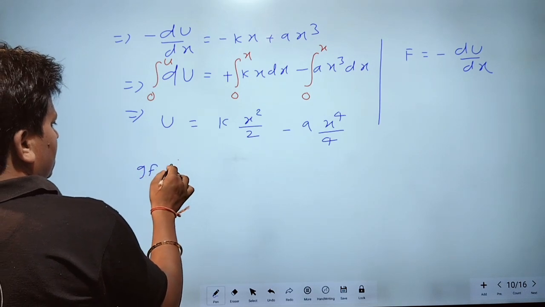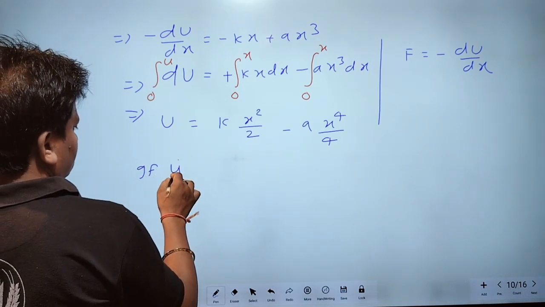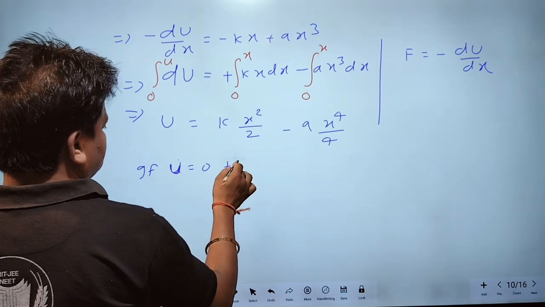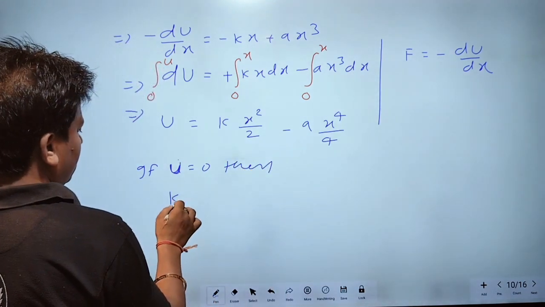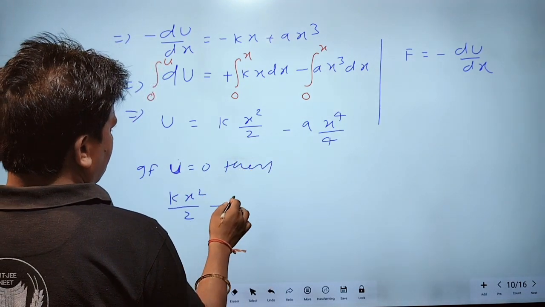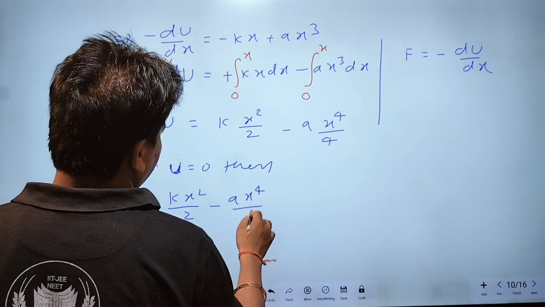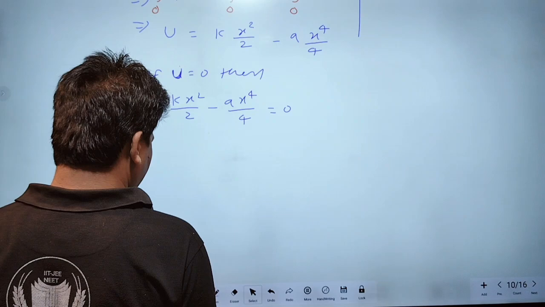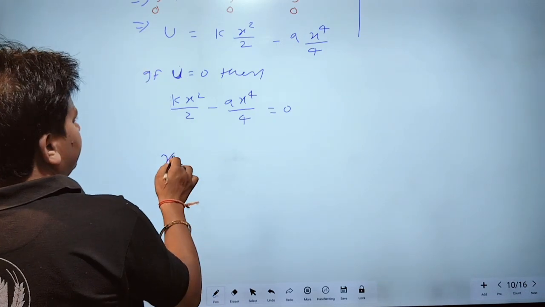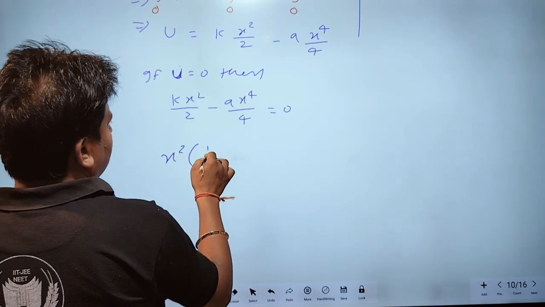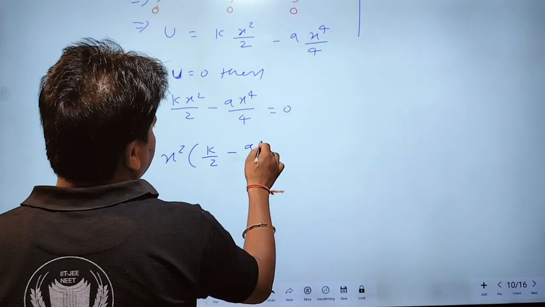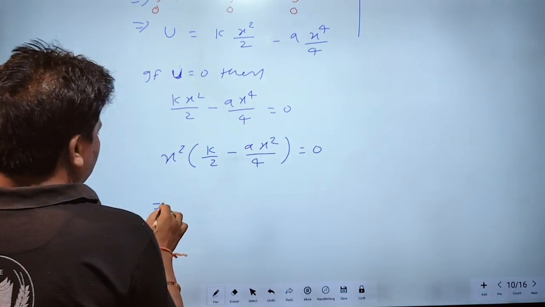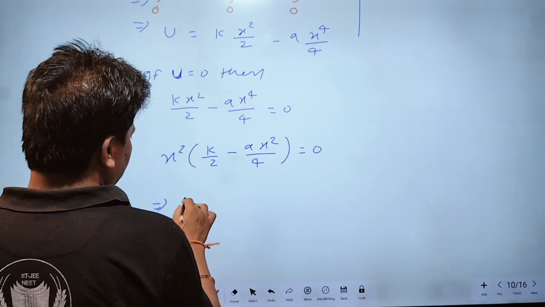If U is 0, then kx square by 2 minus ax to the power 4 by 4 should be equal to 0. Therefore, x square times (k by 2 minus ax square by 4) will be equal to 0. Either this is 0 or this is 0.